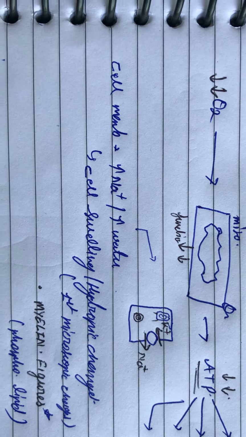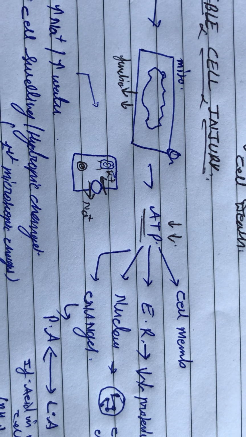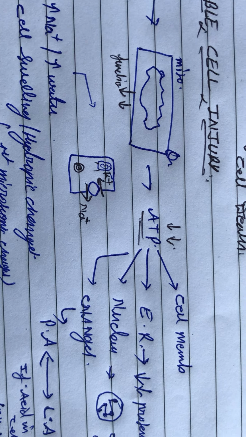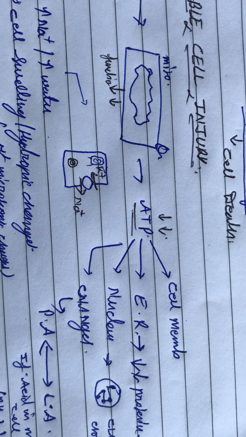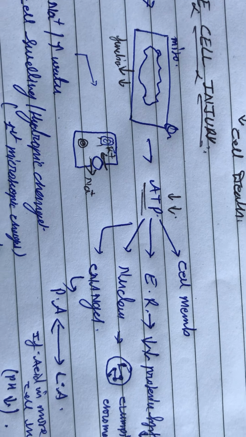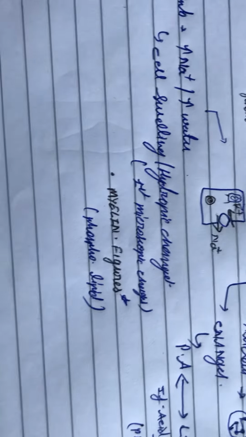We will also describe the cell changes when ATP decreases. If ATP decreases, then pyruvic acid concentration increases. Pyruvic acid will also change into lactic acid. Lactic acid accumulates when cells do not have ATP. If acid is more in the cells, then pH will decrease. Thank you.